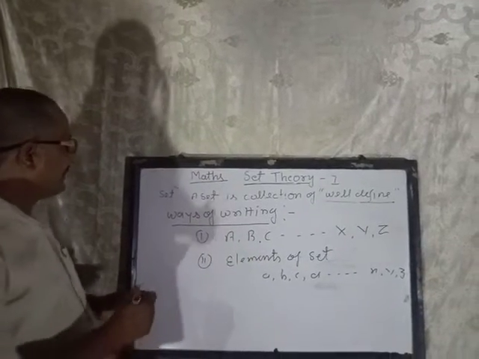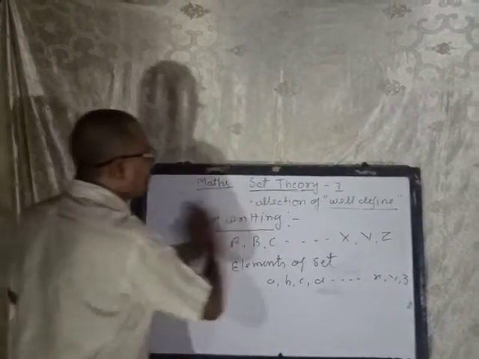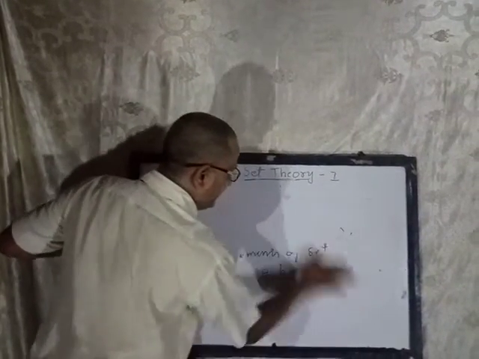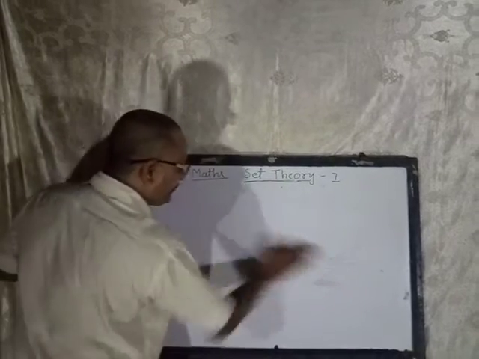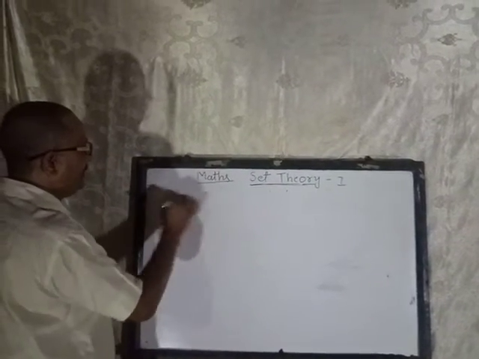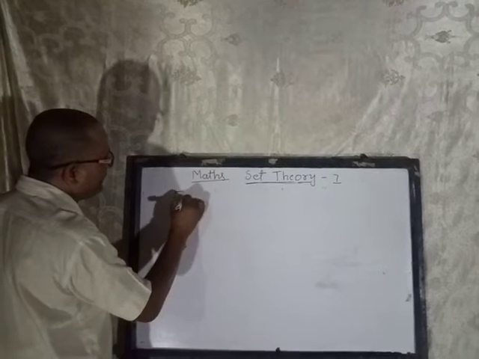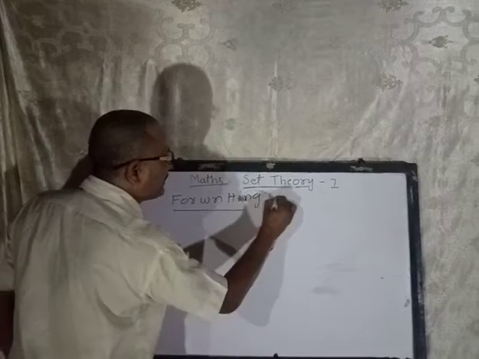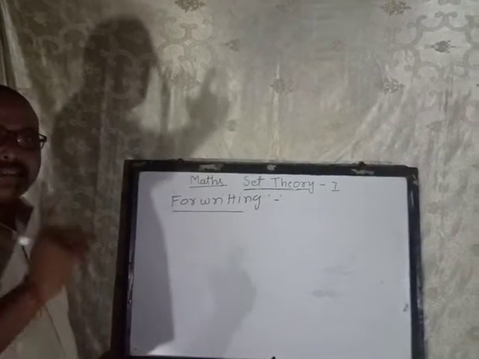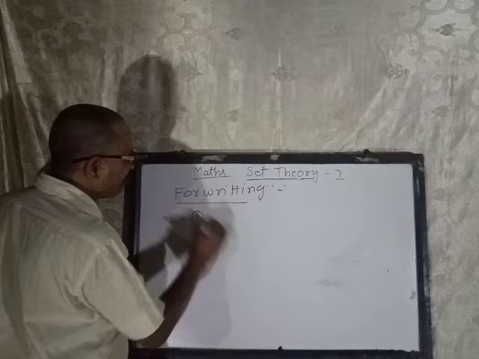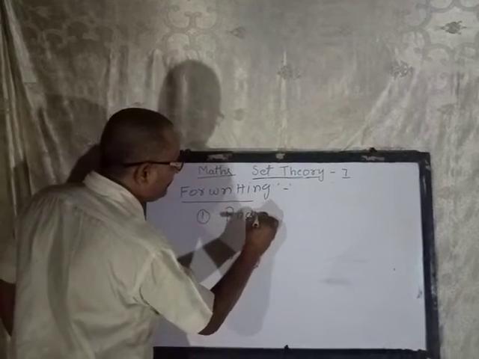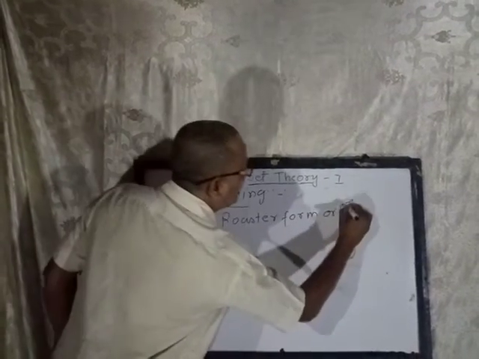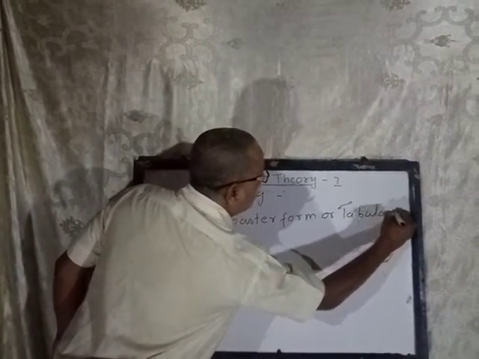Next point, I am going to explain the different ways to write a set. In your book, different ways are given for writing the set, the different manners in which you represent a set. The first way is known as roster form or tabular form.